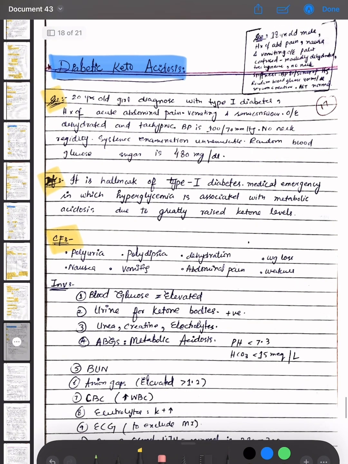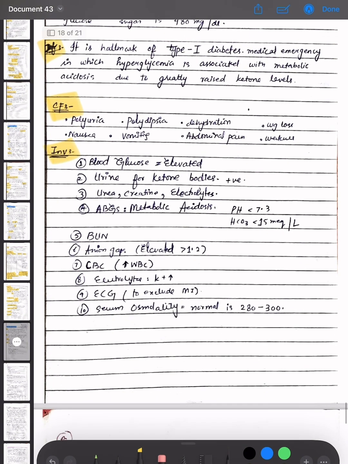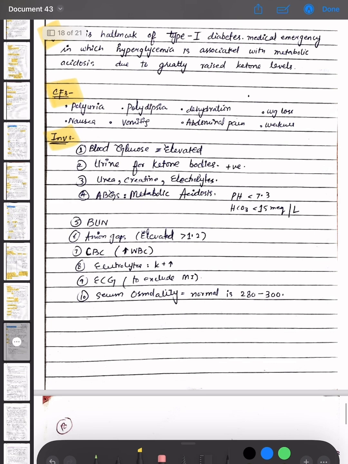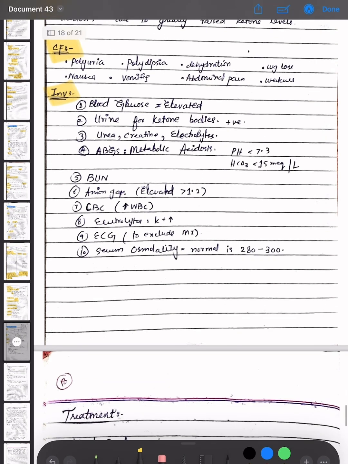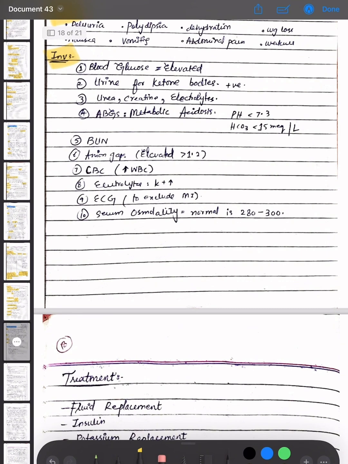The investigation options are blood glucose is elevated, urine for ketone bodies is positive, urea, creatinine, electrolytes are done, ABG's show metabolic acidosis, pH is less than 7.3 and HCO3 is less than 15 millimoles per liter. Blood urea nitrogen, anion gap is elevated, greater than 1.2.